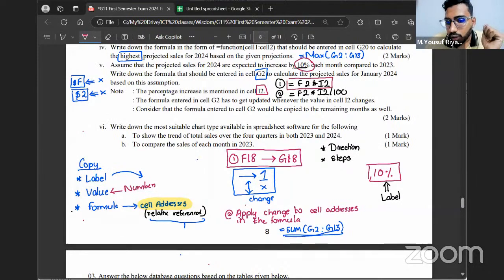The reason why I'm not taking divide by 100 is because the cell has a value 10%. 10% is already 10 divided by 100. It is not just 10, it is already having 10 divided by 100. The I2 cell already has 10 divided by 100. It's not having the number 10, it's having 10 divided by 100. Because why? It's a percentage. So therefore, in spreadsheet, when you get these questions having percentage, don't mention this divide by 100. Is that clear, all of you?